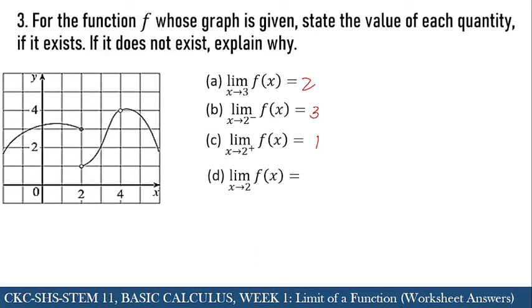Next, we have the limit of f of x as x approaches 2. So in this scenario, we can see that the limit of f of x as x approaches 2 from the left is not equal to the limit of f of x as x approaches 2 from the right.